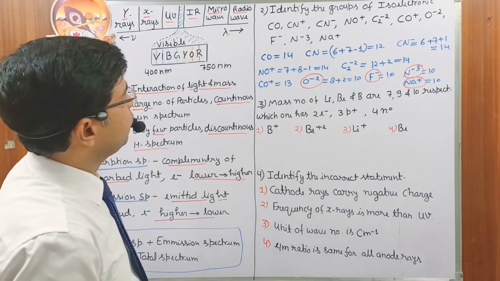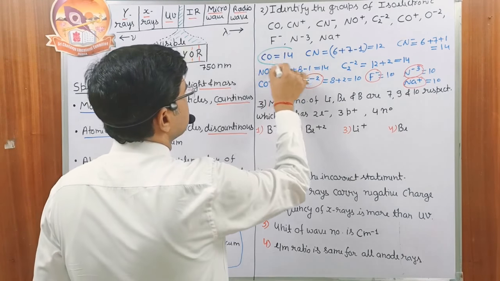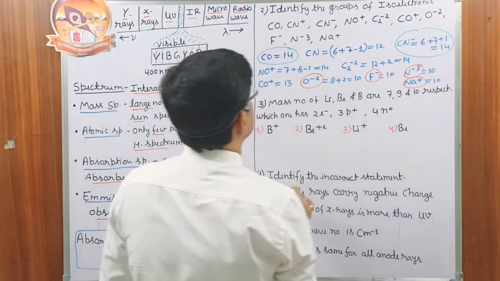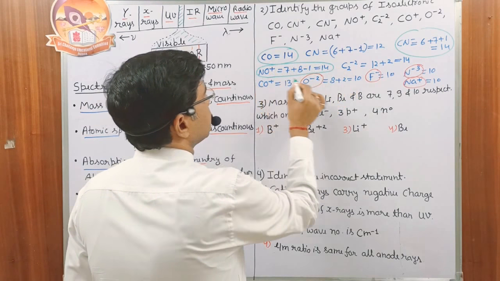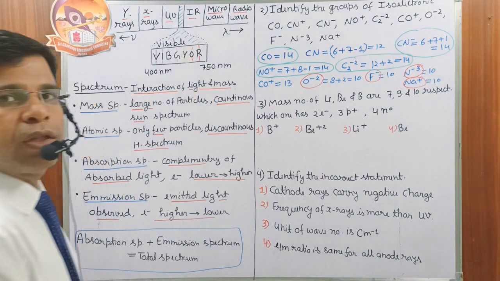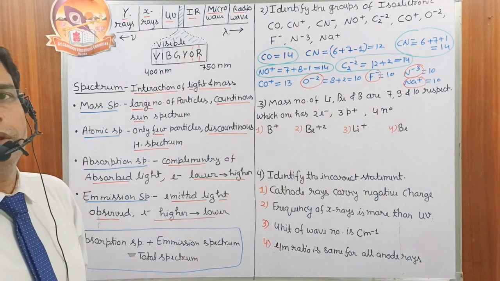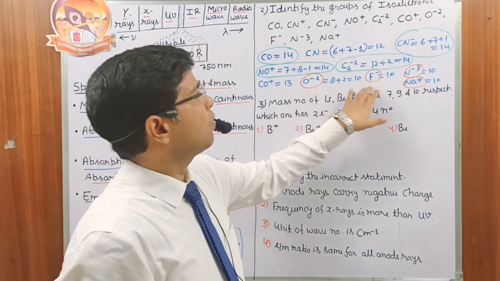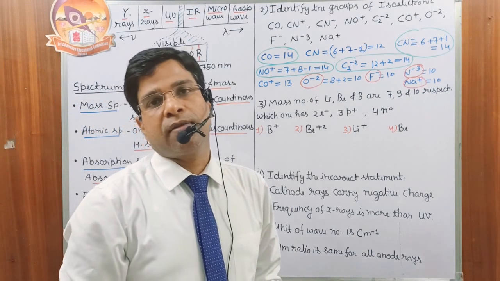Now in the second group we see carbon monoxide 14, cyanide ion 14, NO positive 14 and C2 minus 2 is also 14. So in one group we have carbon monoxide, cyanide, NO positive and C2 minus 2, and in the other group we have the oxide, fluoride, nitride and sodium ion.